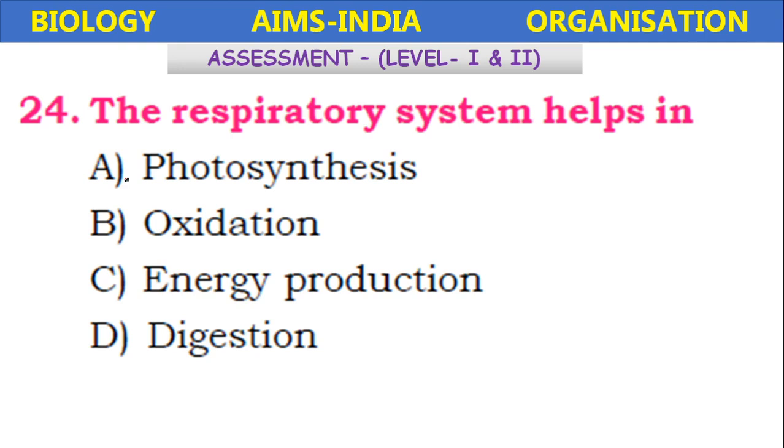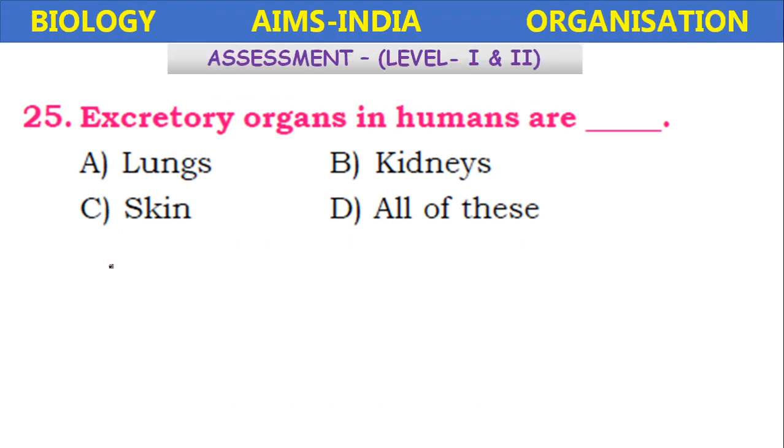The respiratory system helps in photosynthesis, oxidation, energy production, digestion. Respiratory system helps in energy production. Next, excretory organs in the human beings are lungs, kidneys, skin.